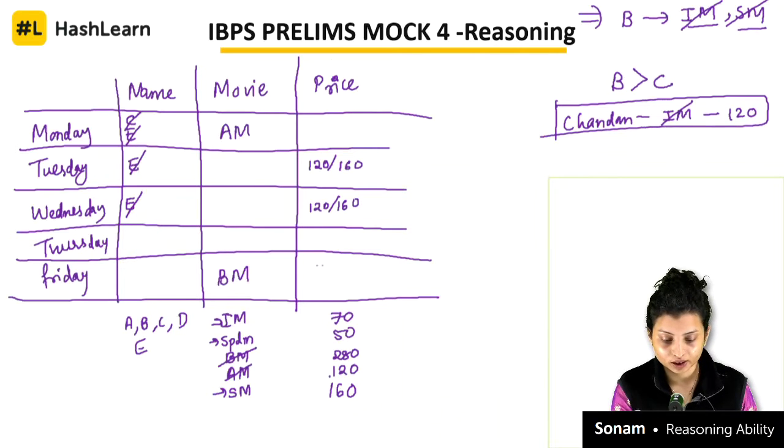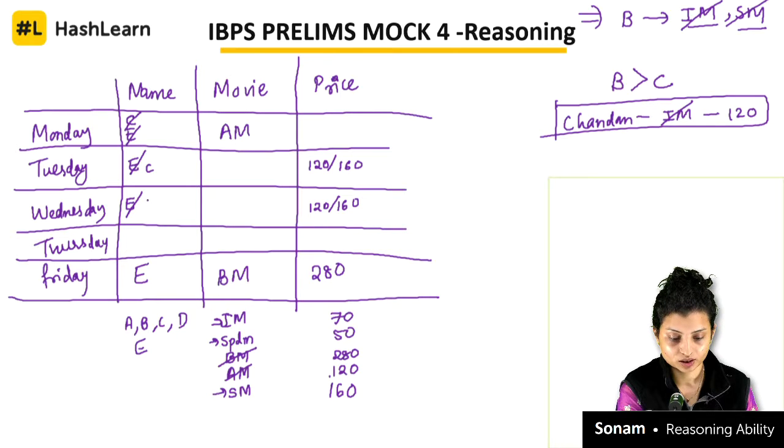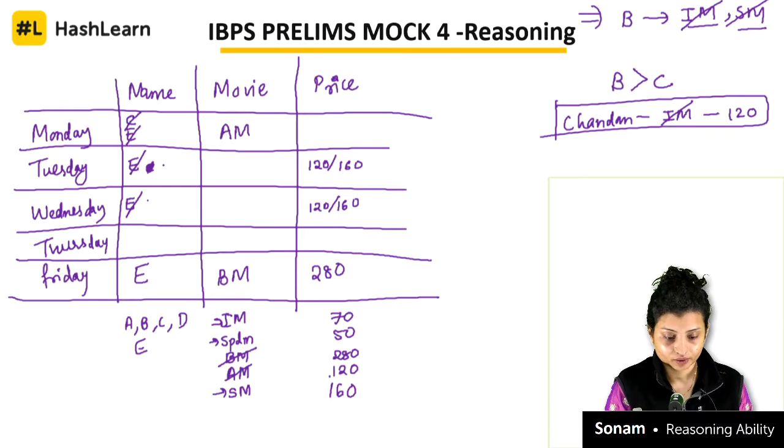Okay, so let's fill in the data. Then this will be Ishwar, that is 280. Correct? And Chandan is which one? 120. So either Chandan is here or Chandan is here. Correct? So that is also clear. And then Bijoy is watching before Chandan.